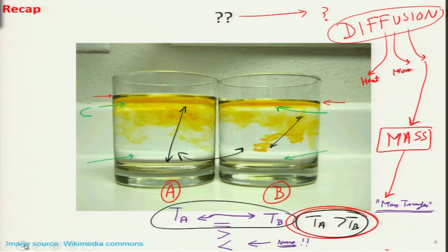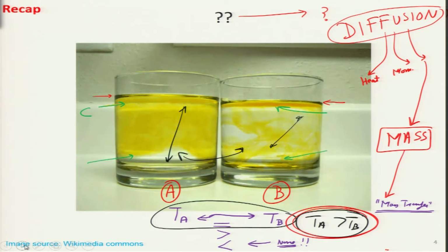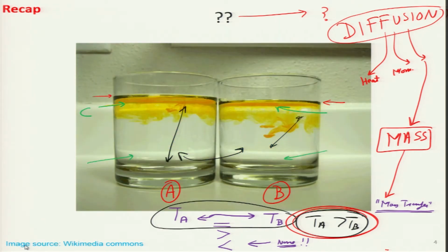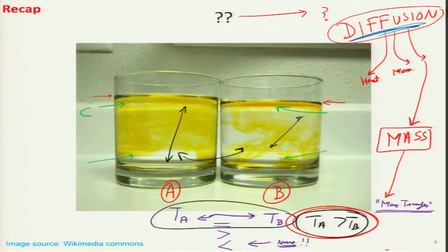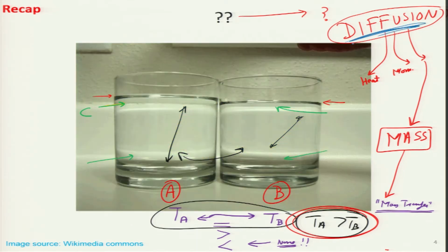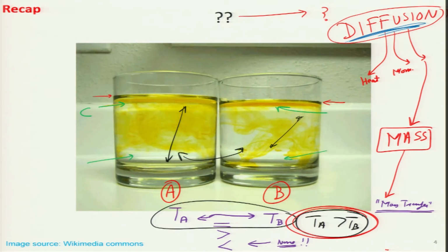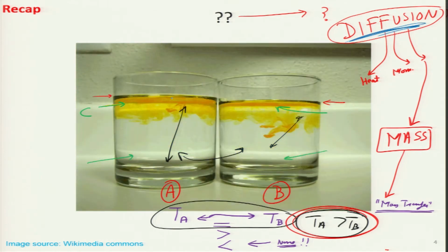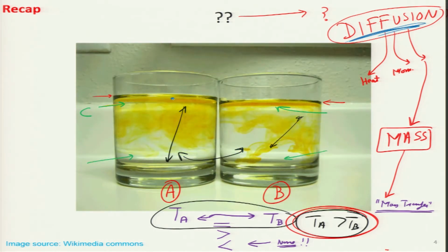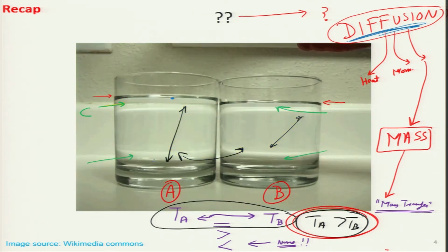We started off last discussion with this very knowledgeable video, which shows diffusion taking place in two water containers. This is a very good pictorial view of diffusion, because there is a difference in concentration between the top point where this yellow dye is added and the bottom point at the start of the video.